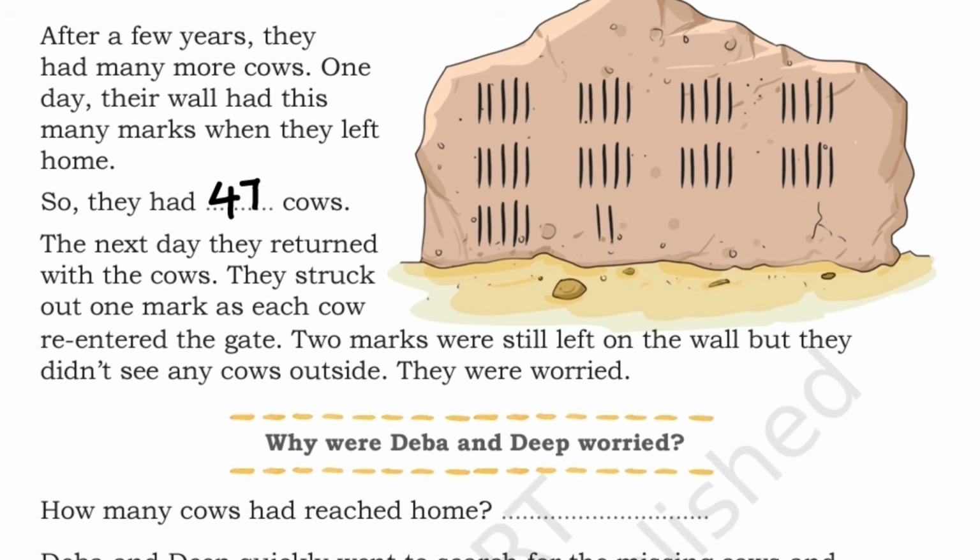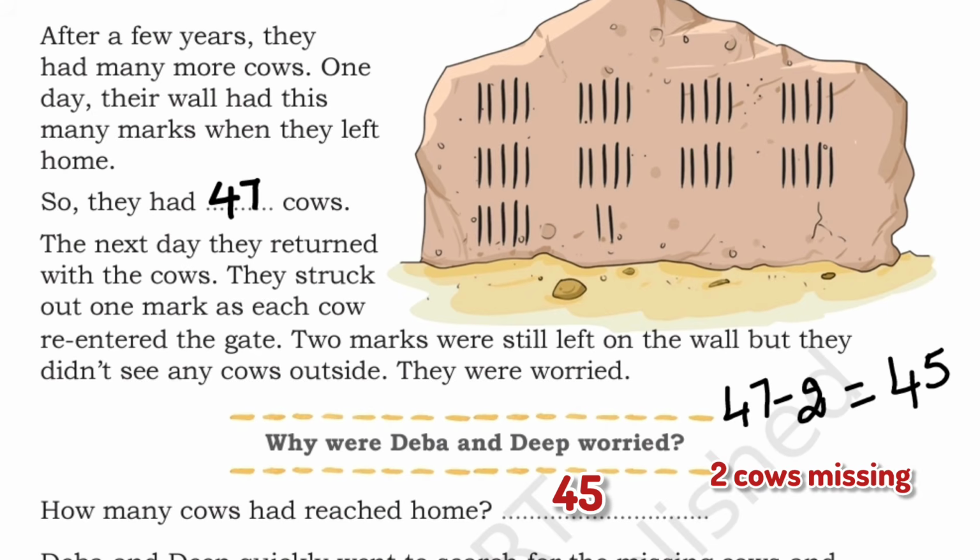How many cows had reached home? Let's calculate. We have 47 cows in total, and 2 cows were missing because they didn't strike out the 2 lines. So 47 minus 2 is 45. So 45 cows reached home safely and still 2 cows were missing.